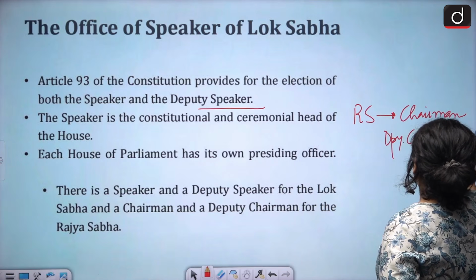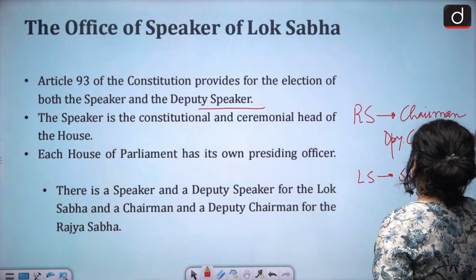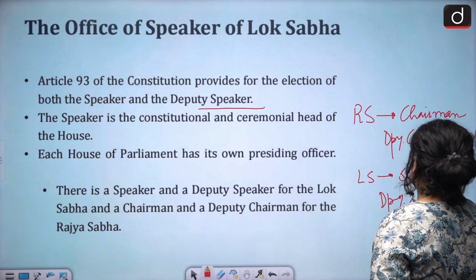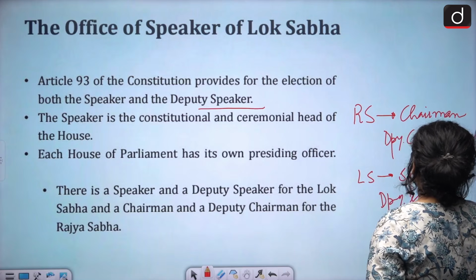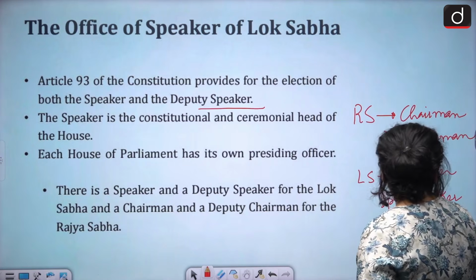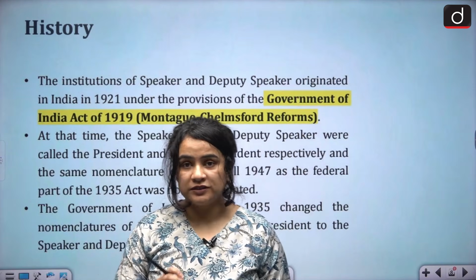Similarly, when we talk about the Lok Sabha, we have the speaker and the deputy speaker. Now, what is the criteria of election? What is the eligibility for someone to be elected as the Lok Sabha Speaker?